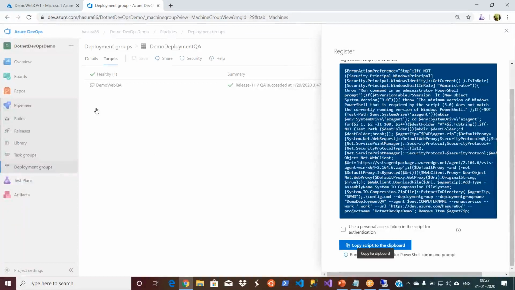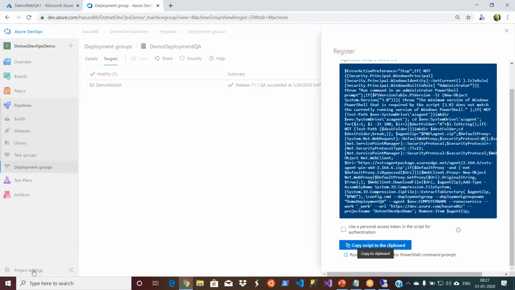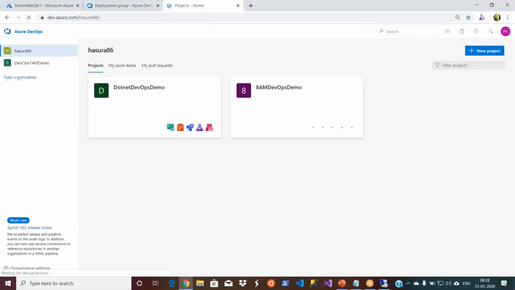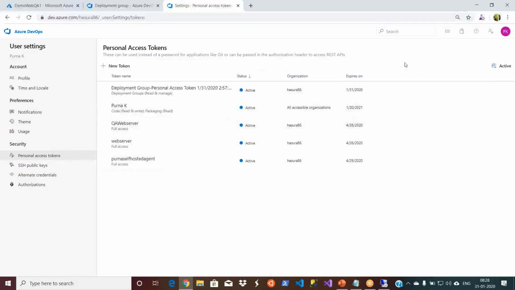Now I will go and take a personal access token. I did not open another tab. That's okay. dev.azure.com. The session is there. Okay, I don't need to go inside. I can directly go here. Personal access token. And then I would say create a new token.